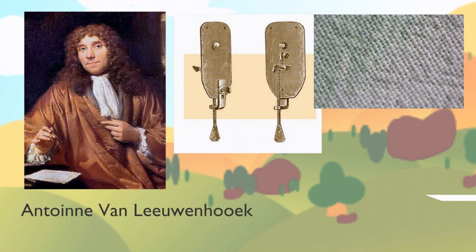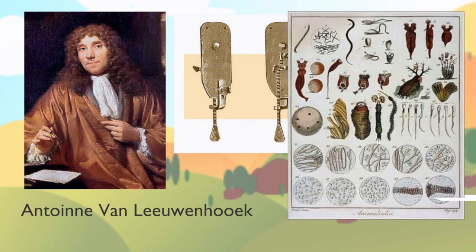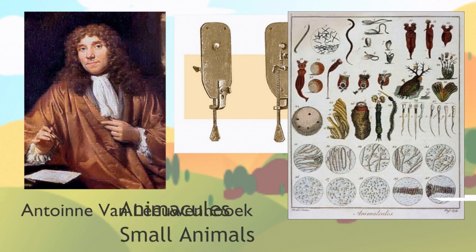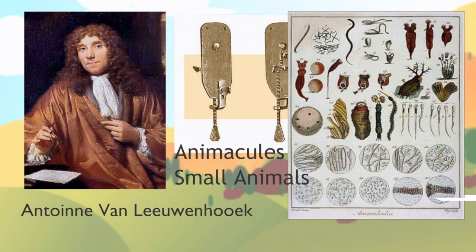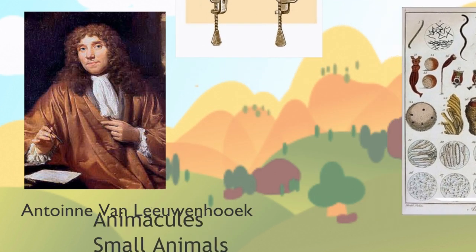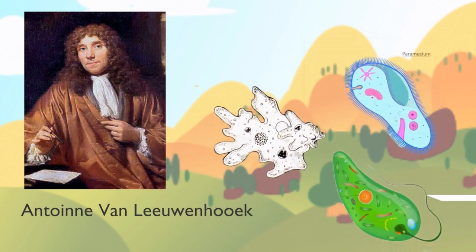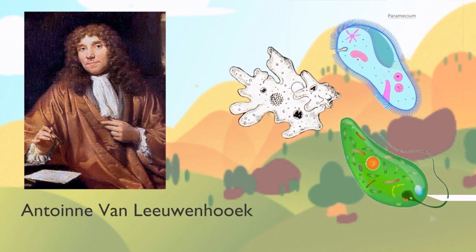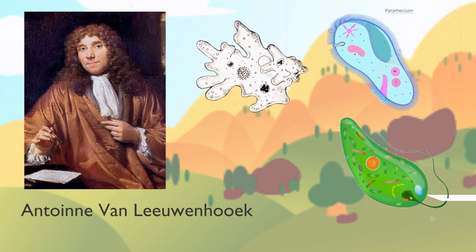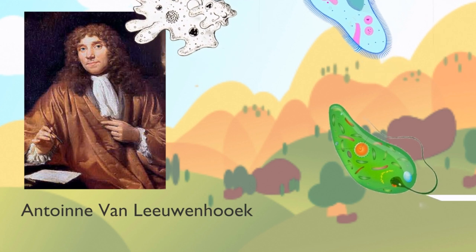he sells. He is the first person to observe and describe protists, which are simple microscopic organisms composed of a single cell. He called them animalcules, meaning small animals. He observed these animalcules to be freely swimming in the water. Thus, he described these animalcules as living things. We now call them today protists, or simple free-living eukaryotic cells. Examples of the protists he discovered are amoeba, ciliates like paramecium, and flagellates such as euglena.